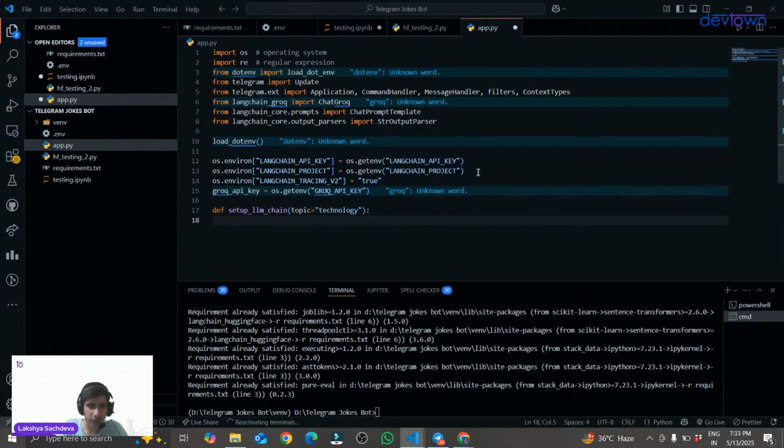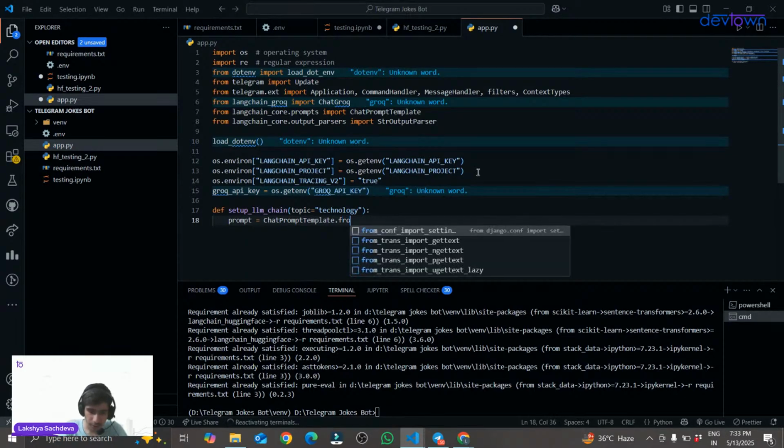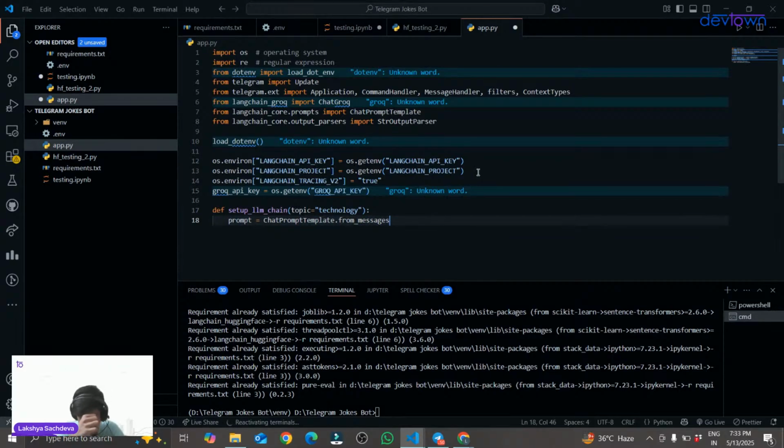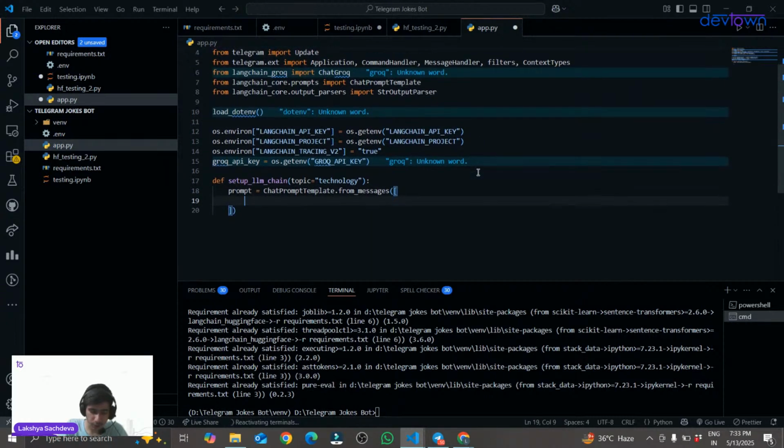In my function setup_llm_chain, the first thing that I want to do is set up my prompt. The prompt equal to ChatPromptTemplate. I have imported this ChatPromptTemplate above, dot from_messages. I will be mentioning my chat prompt over here, the system message and the user message.